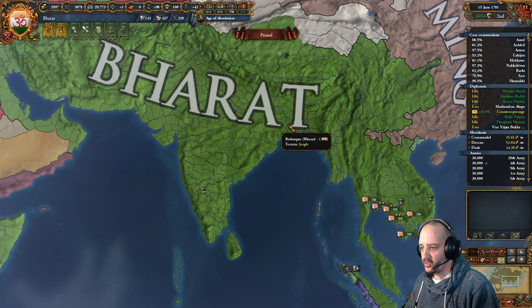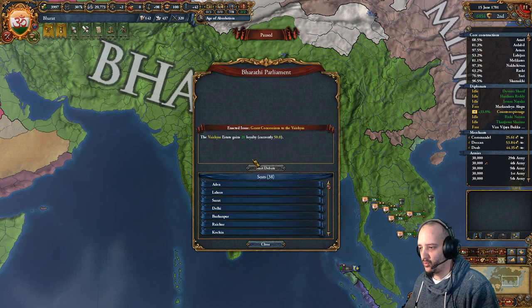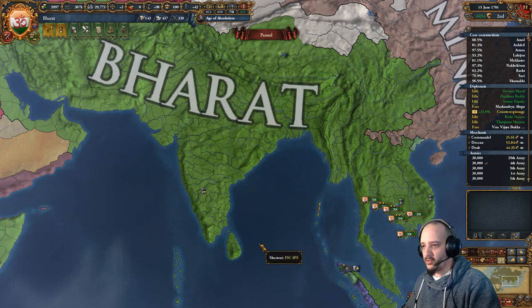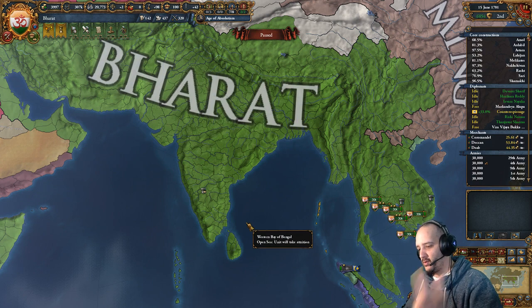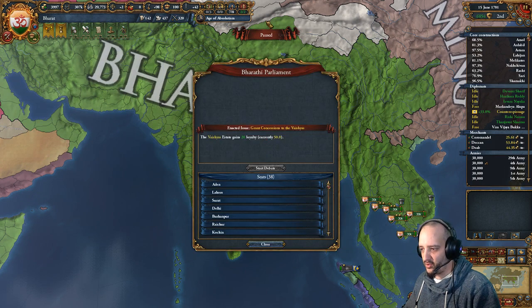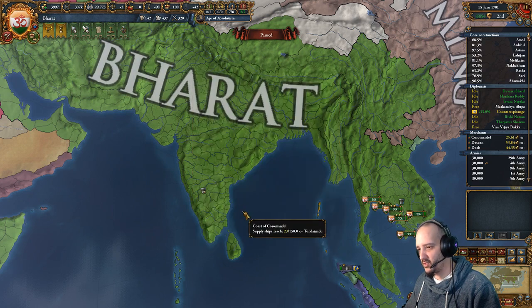I remember that if you have a parliament and you don't have the debate you want, whether it's colonists for colonizers, the machinery for conversions, or the annexation cost for subjects, whatever. If you're looking for a specific debate and you don't get it, and you know that you have the prerequisite to get it, you can always let it tick, and at every tick you'll get new choices of debate, so eventually you'll get it.